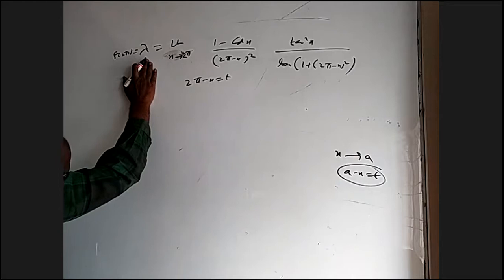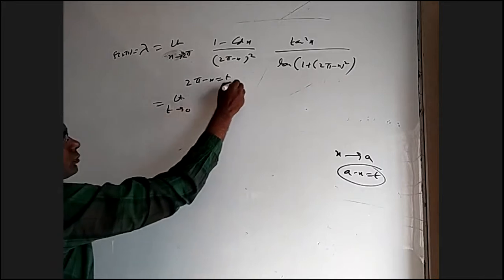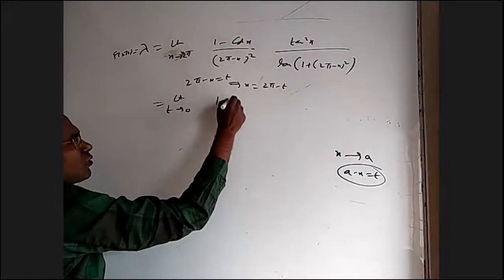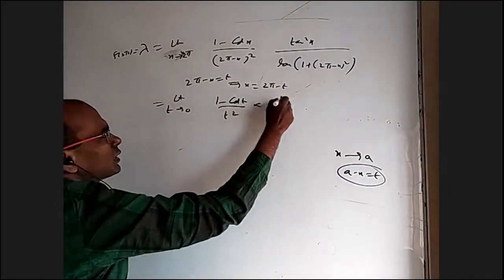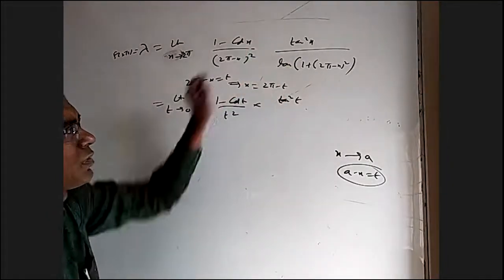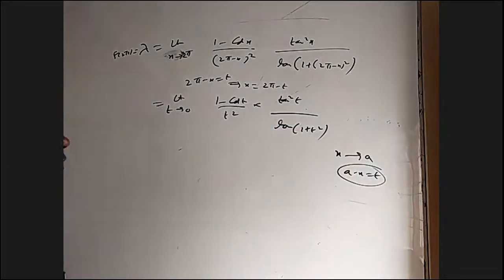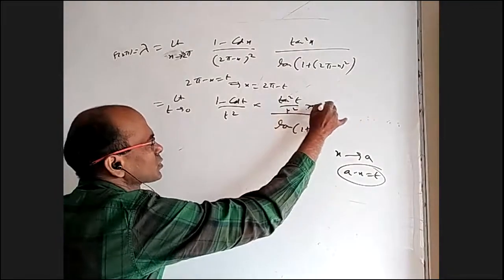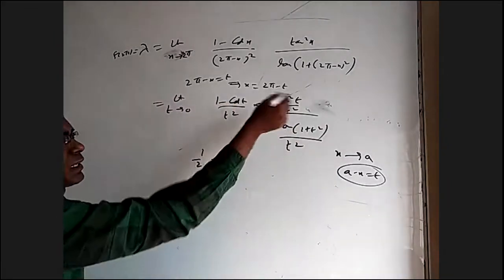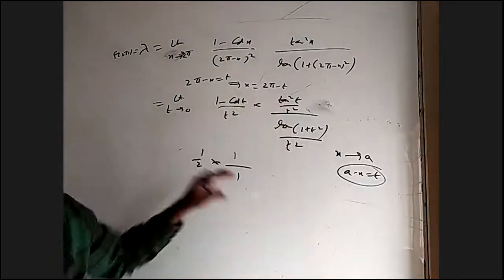This is f of 2 pi, the limit of the function at 2 pi. It will become limit t tends to 0. Wherever x is there, you can write 2 pi minus t. Cos of 360 minus theta is cos theta, so we get 1 minus cos t by t square. This will become tan square t only, because tan of 360 minus theta is minus tan theta, but the square will take care of that. This will become log of 1 plus t square. Now everything is a formula. For this, you write by t square into t square. 1 minus cos t by t square is 1 by 2. Tan t by t whole square is 1. Log 1 plus x by x is also 1. Everything is a formula, 3 formulas. It is 1 by 2. That's it.